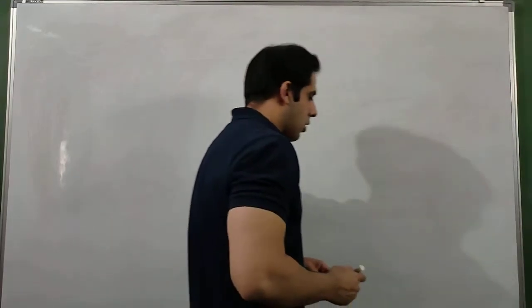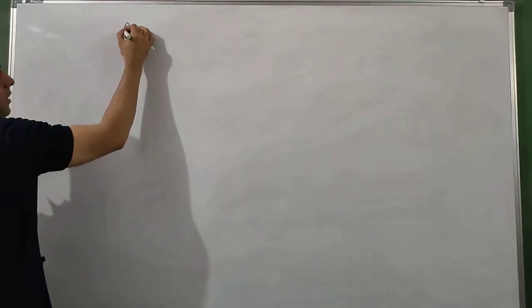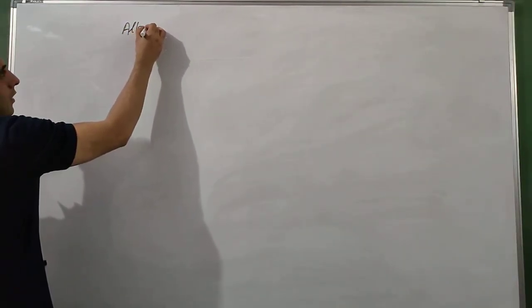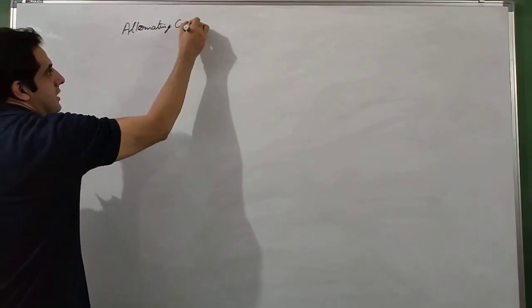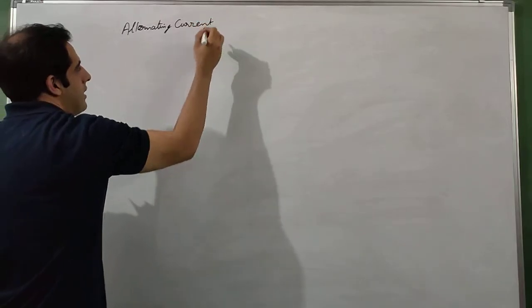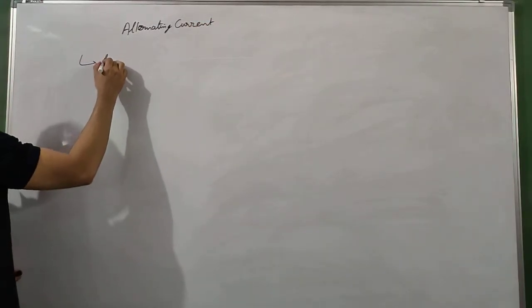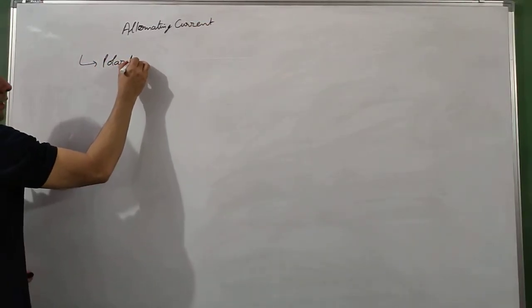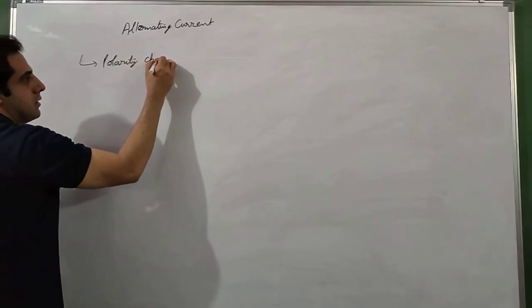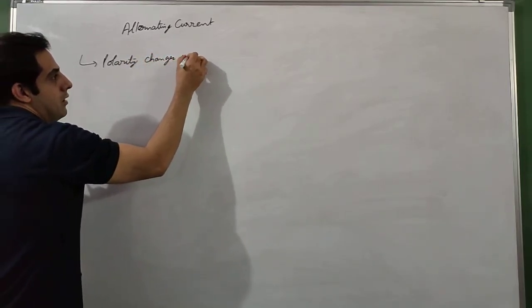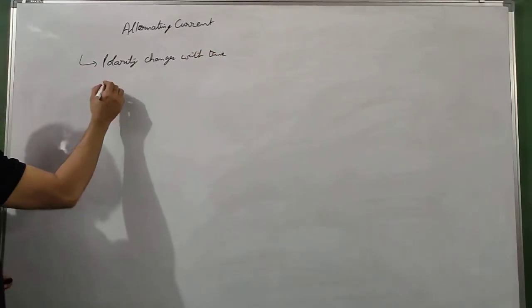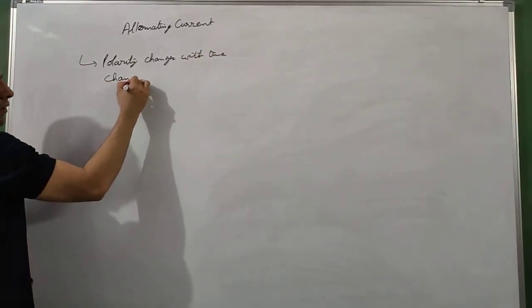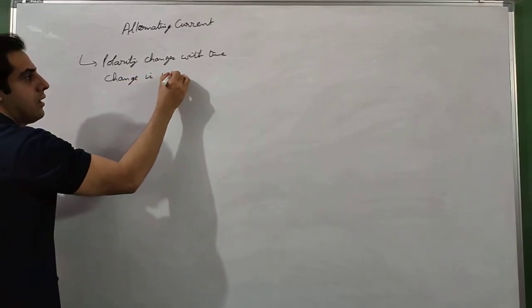Now when we talk about alternating current, it is called alternating because its direction or polarity changes with time, and this change is periodic in nature.